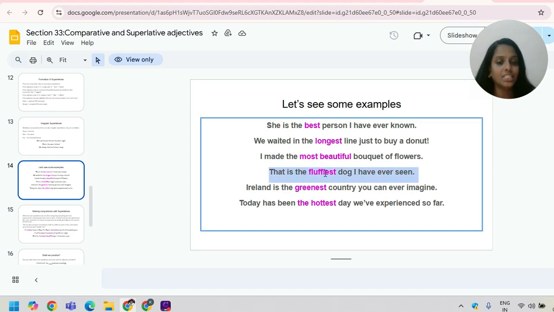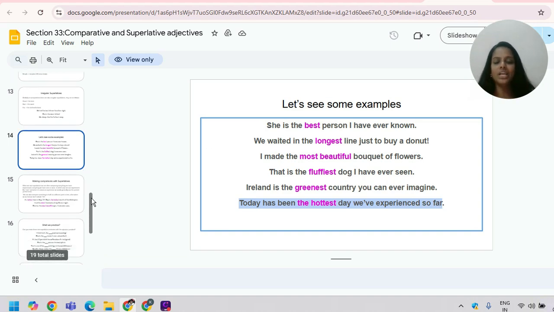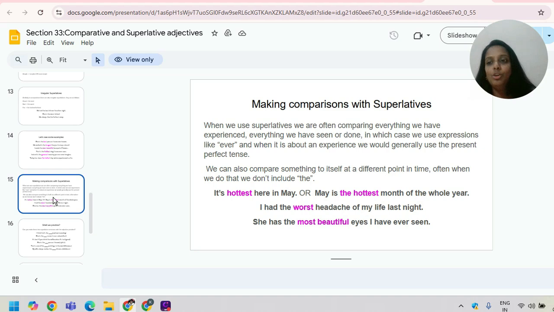That is the fluffiest dog I have ever seen. The fluffiest. So here, fluffy is spelled F-L-U-F-F-Y, and we are just changing the y to i and adding est. Ireland is the greenest country you can ever imagine. Greenest. Today has been the hottest day we have experienced so far. So when it comes to superlative adjectives, I feel this is quite easy. You can also do it in a very fast way.